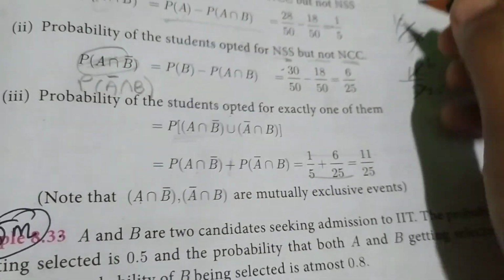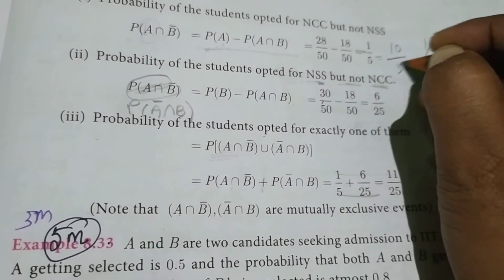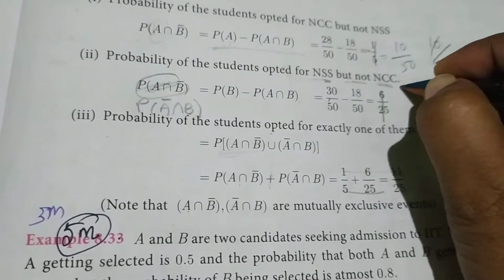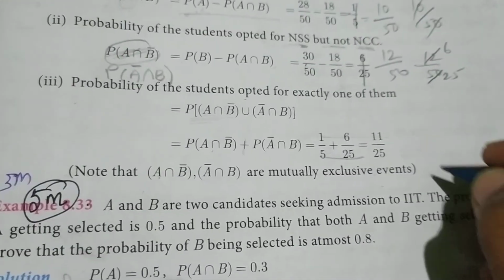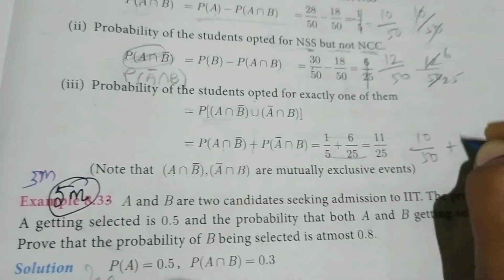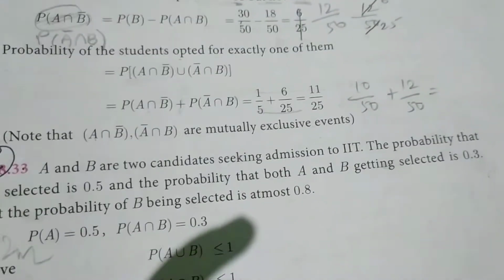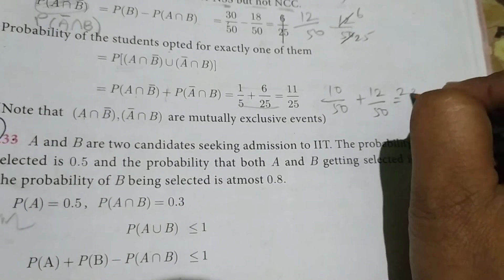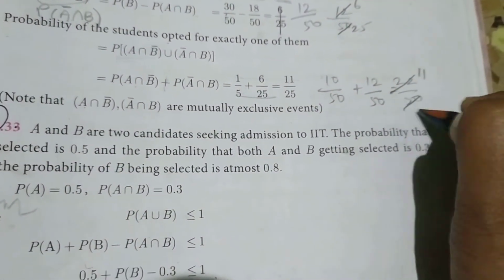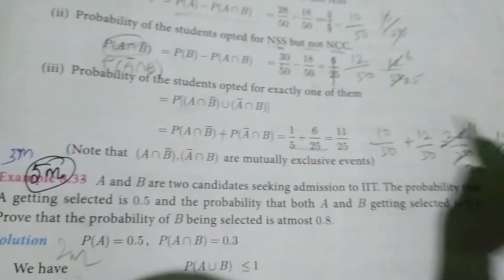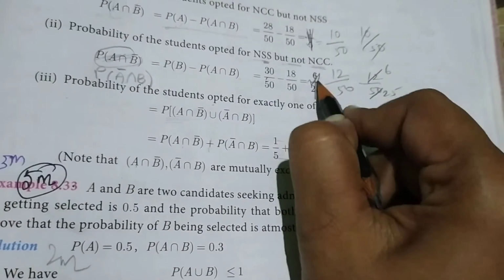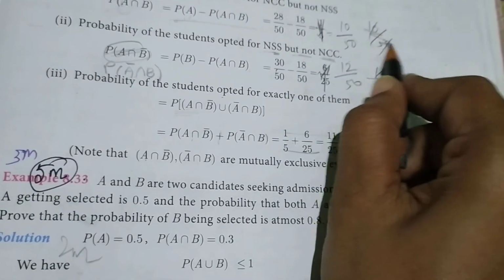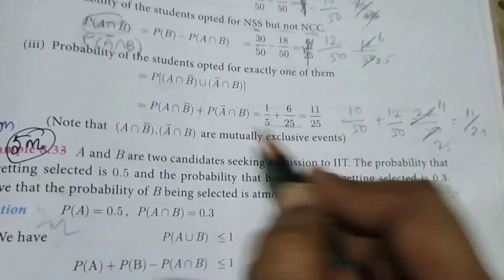If we don't simplify, what do we get? 10 by 50, and here we have 12 by 50. So 10 by 50 plus 12 by 50 is equal to 22 by 50. If we simplify, 11 2s are 22, 25 2s are 50, so 11 by 25. So here we don't simplify, leave it. 10 by 50 plus 12 by 50, 22 by 50, simplify to 11 by 25.